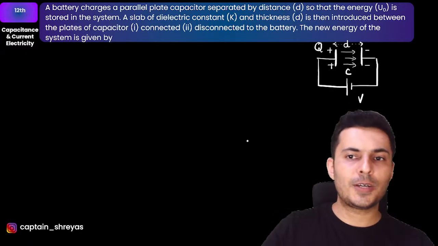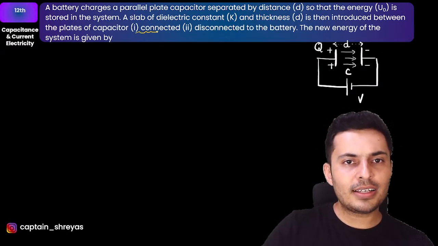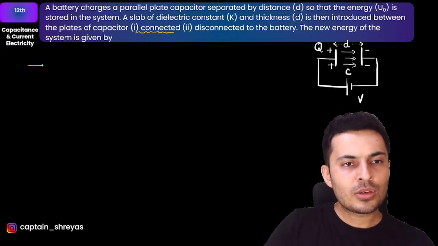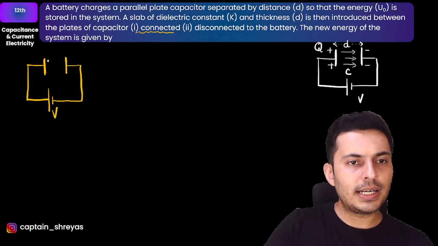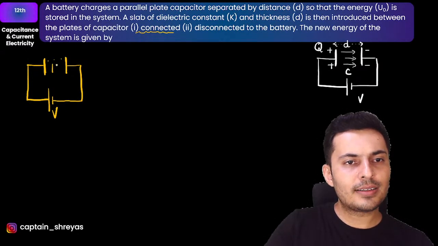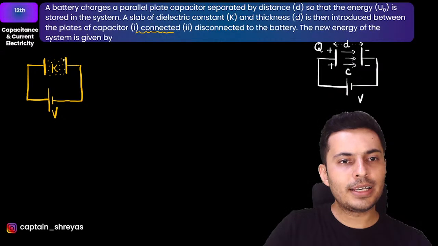Now there are two situations. Let's take situation number 1. Situation 1 is when the battery is still connected. So I'm just going to draw it over here. The battery is still connected, and what you have done is basically you have added a dielectric slab inside it. So you have filled some medium inside of it. So that is the dielectric medium, like this. I hope everybody can see this.